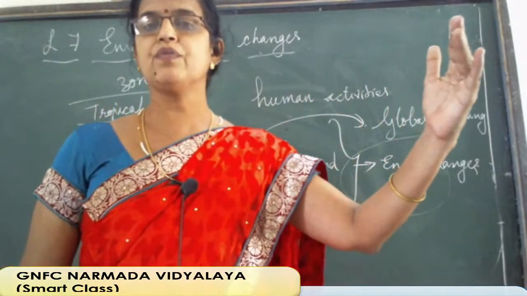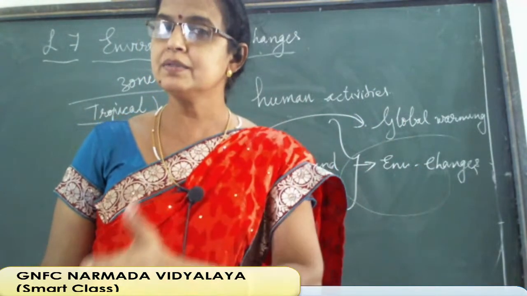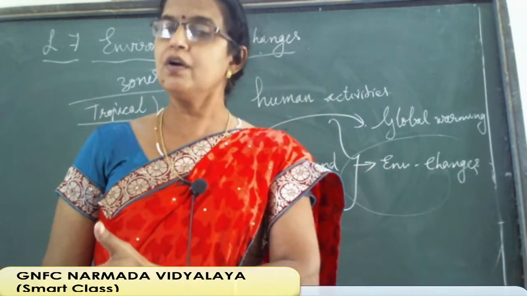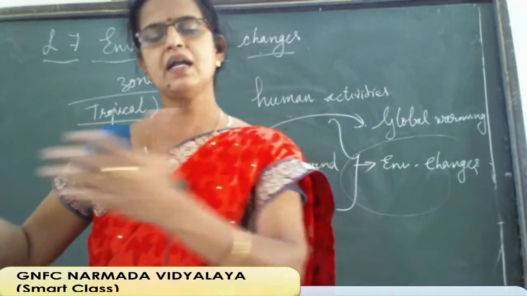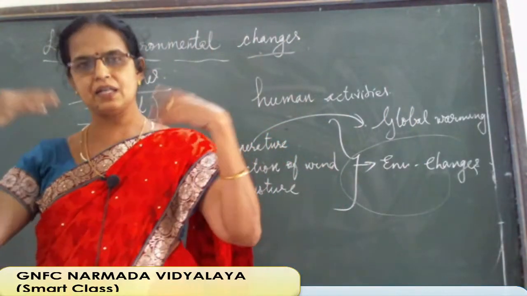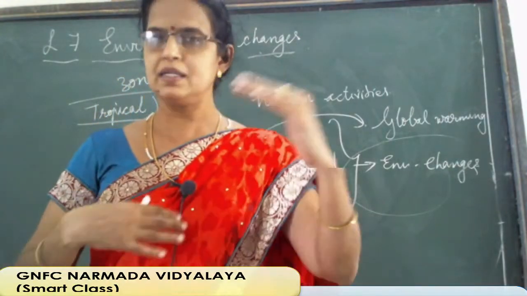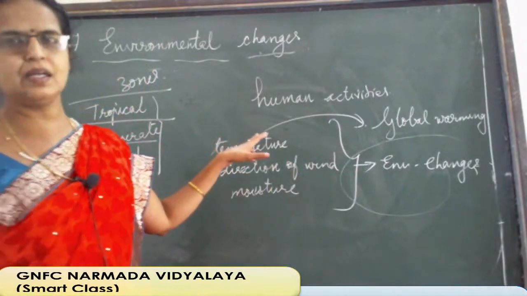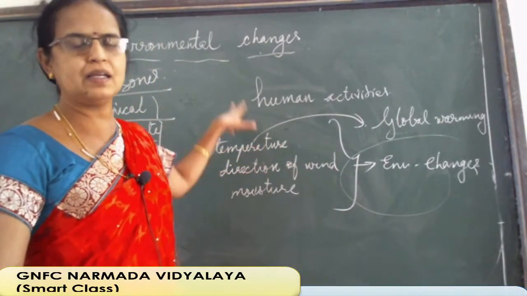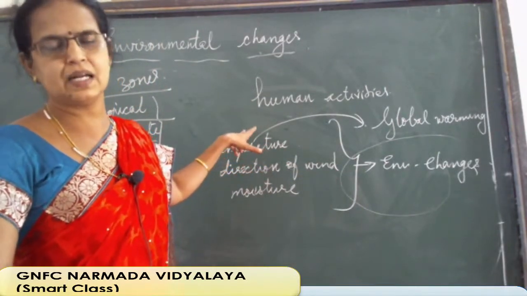Above the Tropic of Cancer and the Tropic of Capricorn, the next zone which is coming is the temperate zone. So from 0 to 23.5 degrees, the two tropics, Cancer and Capricorn, are there.